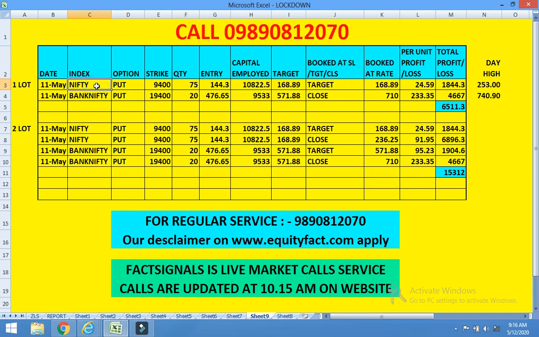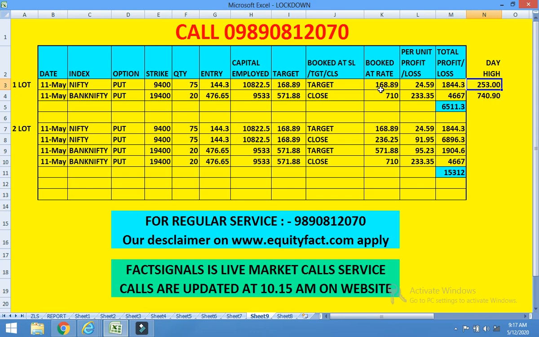Here Nifty put activated and the trader exited on target and made a profit of 1844, whereas the target was 168.89 and the day high was 253.